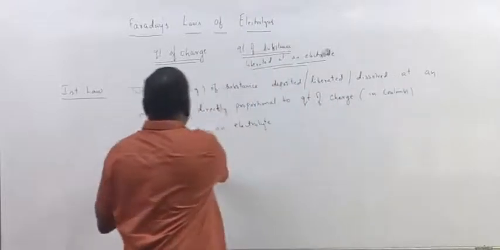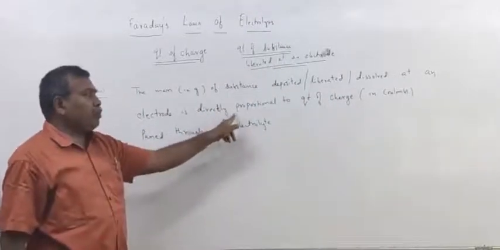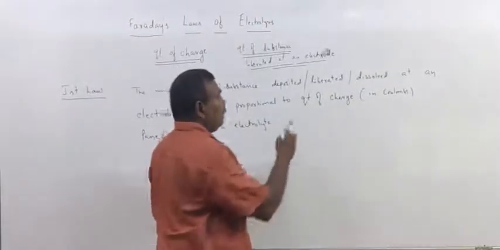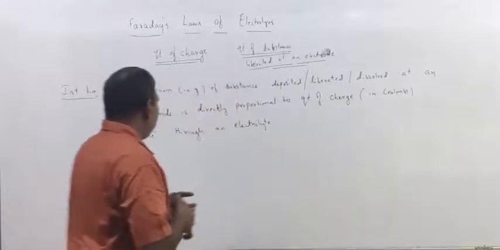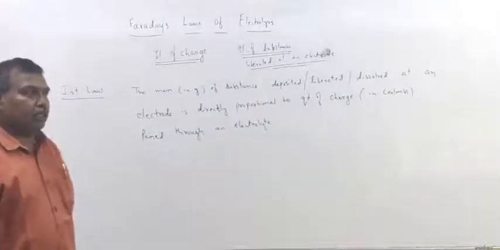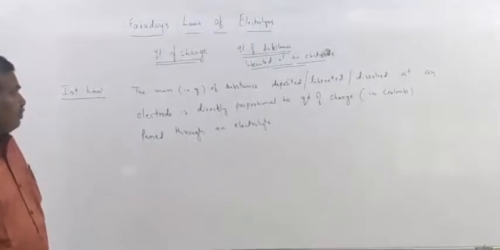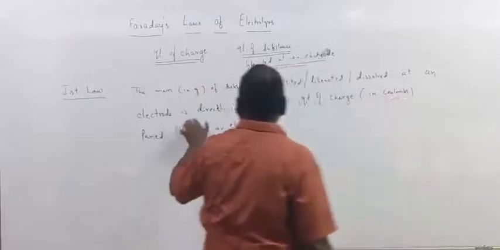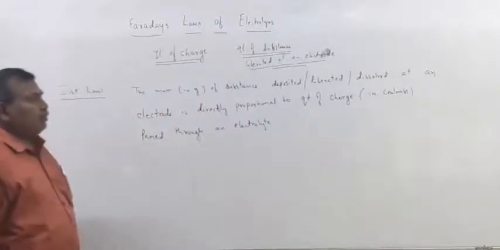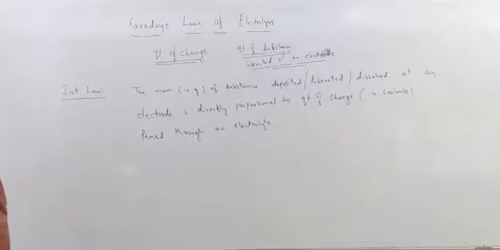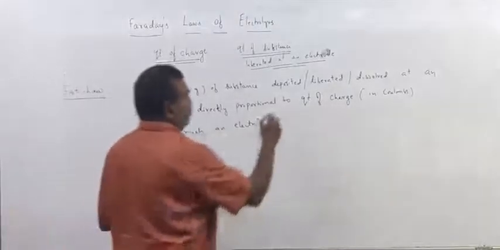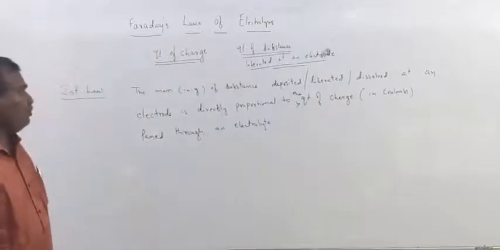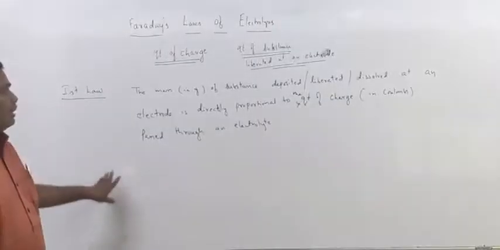At an electrode is directly proportional to quantity of charge in coulombs passed through an electrolyte. This is the simple statement of first law. The mass of substance deposited or liberated or dissolved at an electrode is directly proportional to the quantity of charge passed through an electrolyte. Now let us discuss the first law.